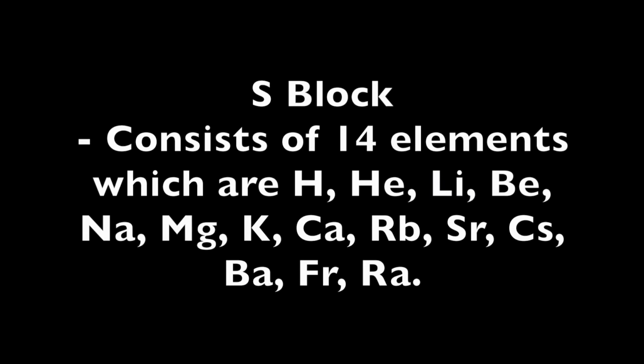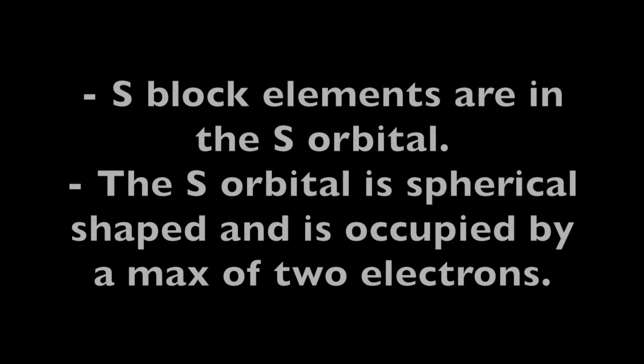S block consists of 14 elements, which are listed below. S-block elements are in the s orbital. The s orbital is spherical shaped and is occupied by a max of 2 electrons.